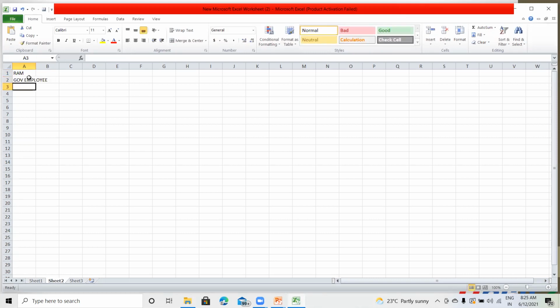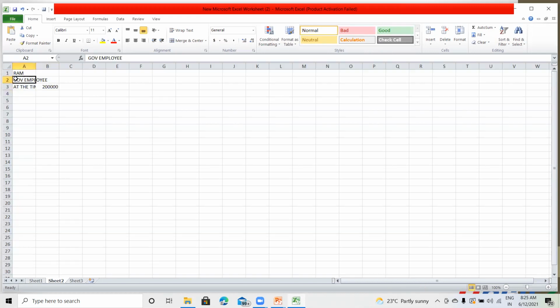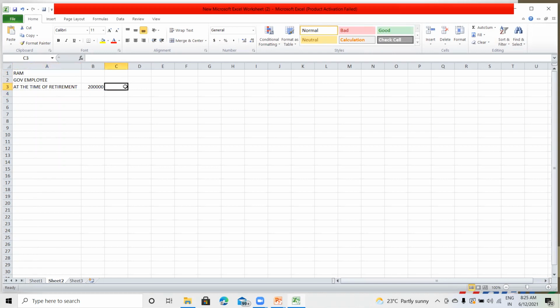At the time of retirement, he received 2 lakh rupees as leave encashment.